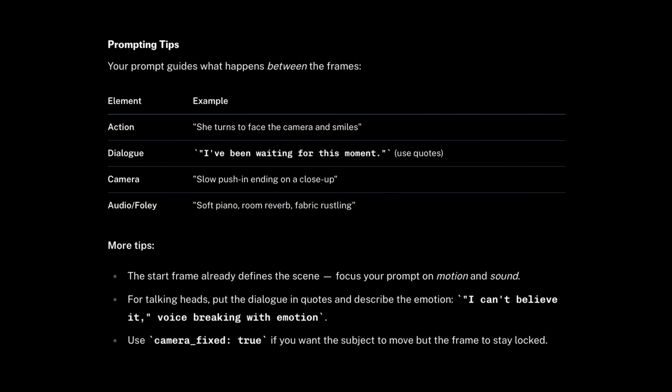Now let's talk about the prompt structure. I have 4 things that I keep in mind always. We have the action, the dialogue, the camera, and the audio. For the action, we can start with something like he is turning to face the camera and then he smiles. Then for the dialogue, again, we have to use quotes. I've been waiting for this moment for a long time, end quote. Then we have the camera motion, slowly pushing in, zooming out, panning out, whatever it is that you are trying to do. And last, we have our VFX, our audio, maybe our background music. We can have a soft piano.